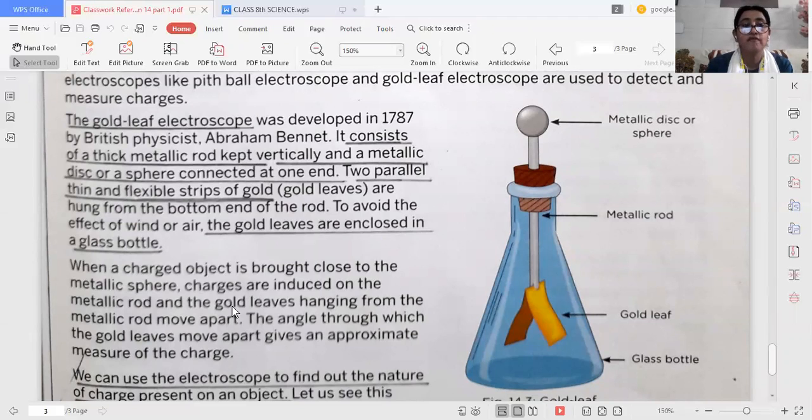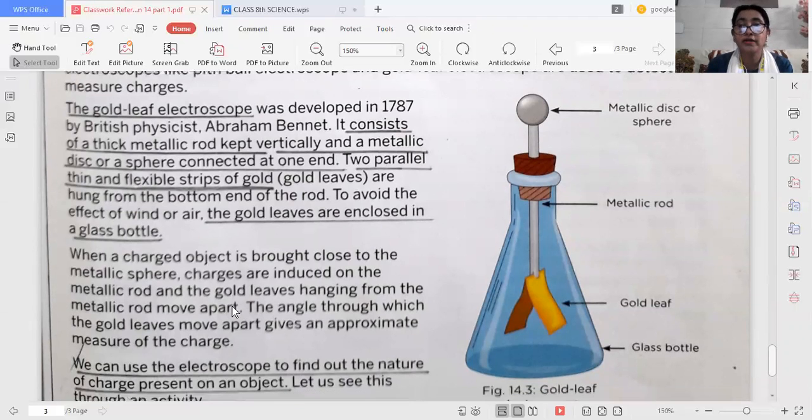It consists of a thick metallic rod, which you can see here vertically, and a metallic disc. There are two parallel strips of gold and a glass bottle, because the gold leaves are enclosed in the glass bottle. Why? To avoid the effect of wind or air.